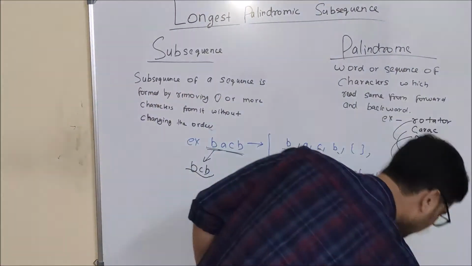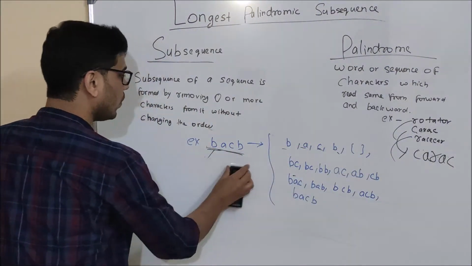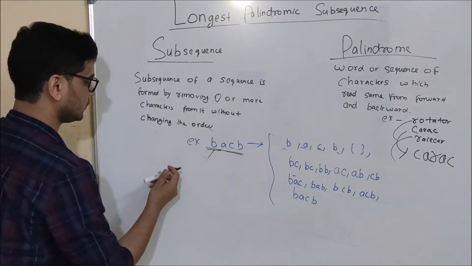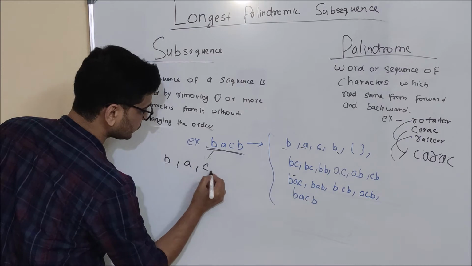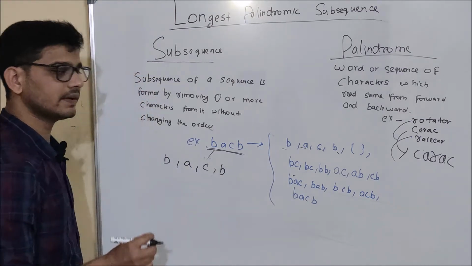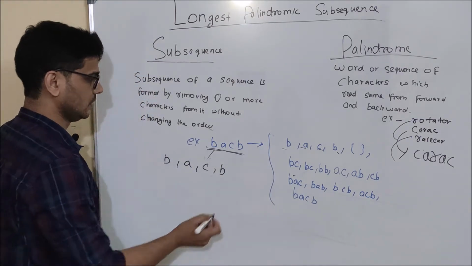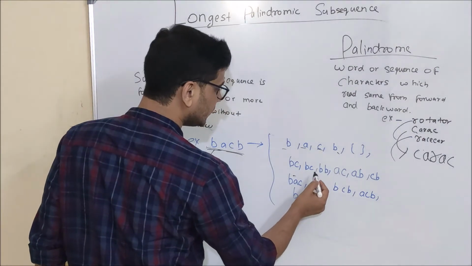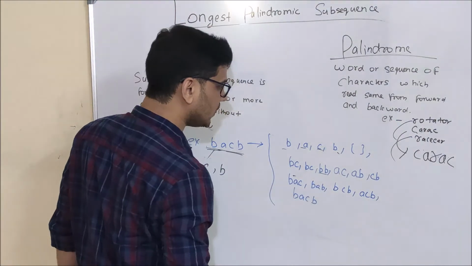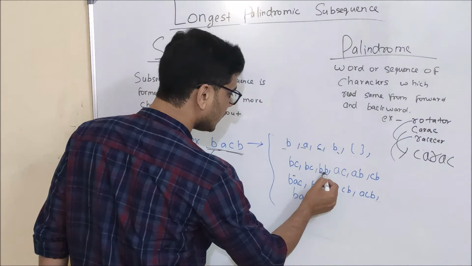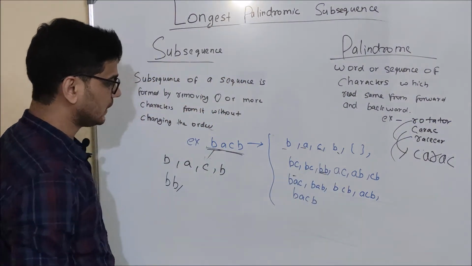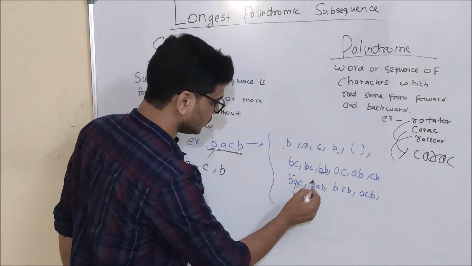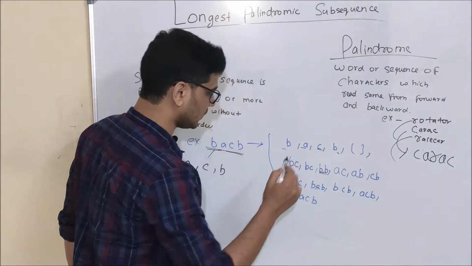First of all, let's choose the length 1 palindromes, and those will be B, A, C, B. All one character words are palindromes. Now check how many length 2 palindromes we have here. We have only BB. And for length 3, this one is not a palindrome. This one is a palindrome.